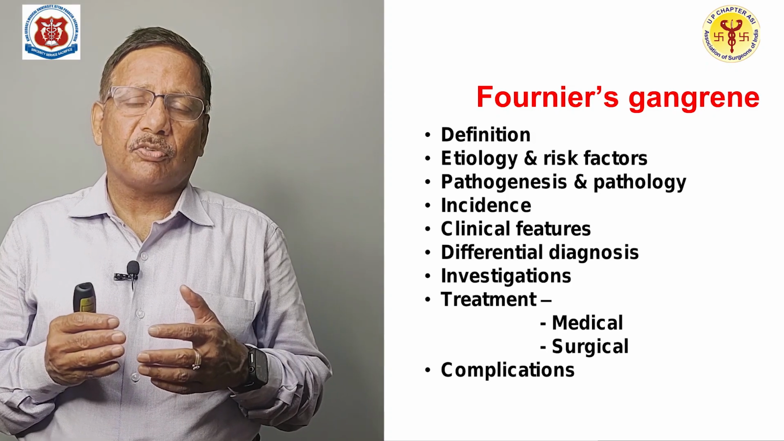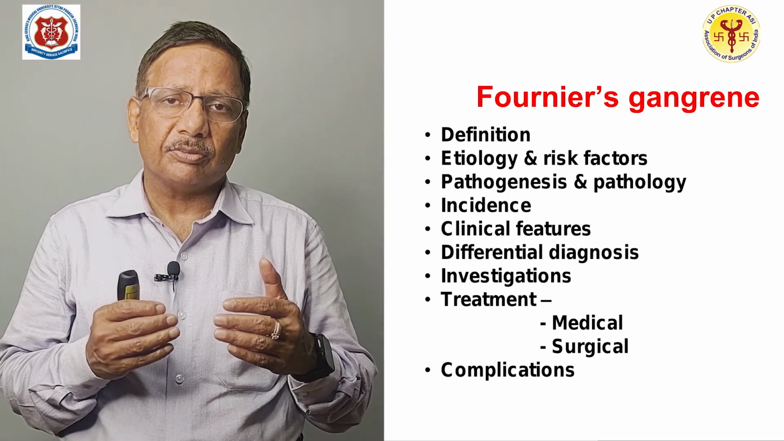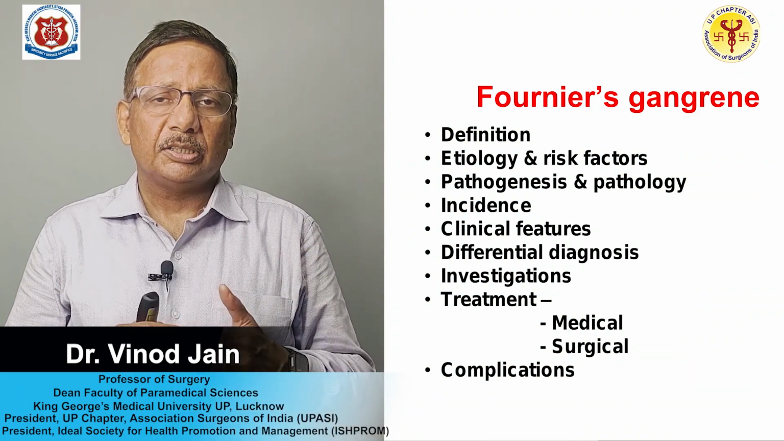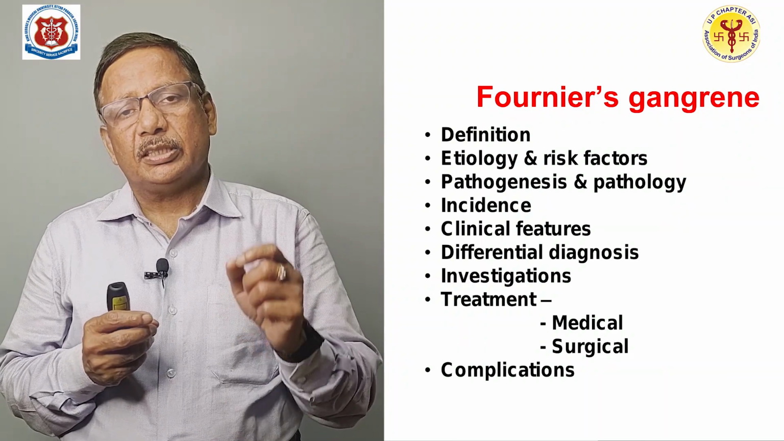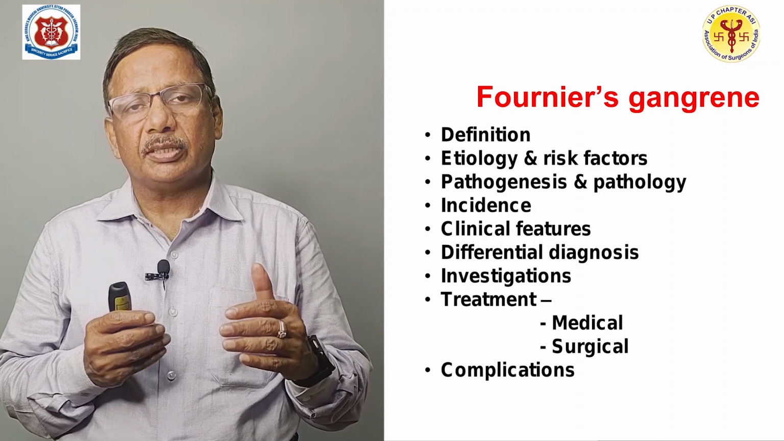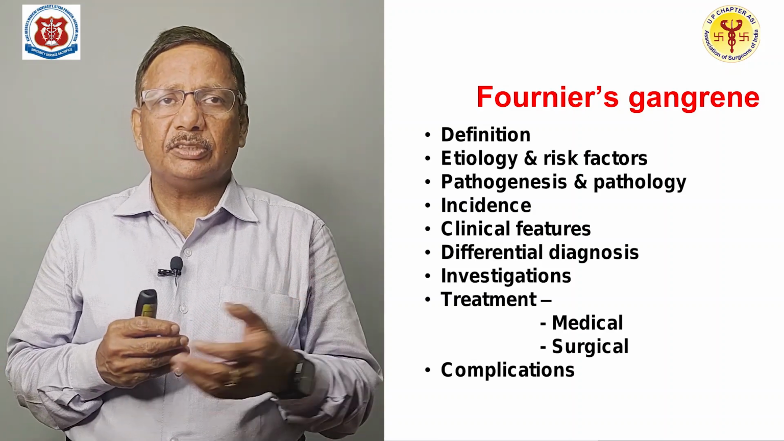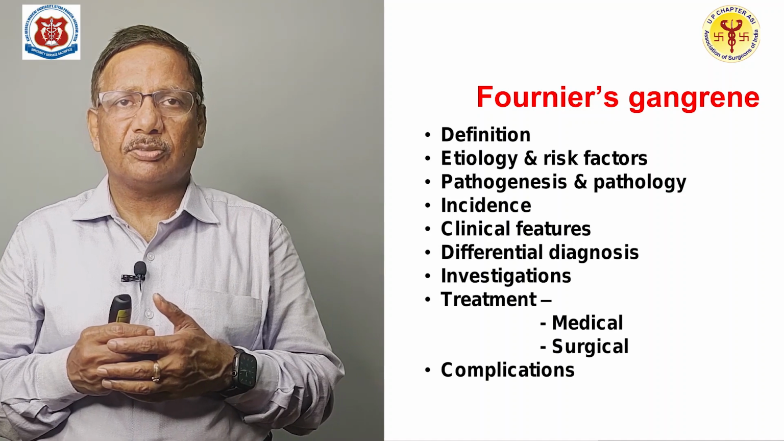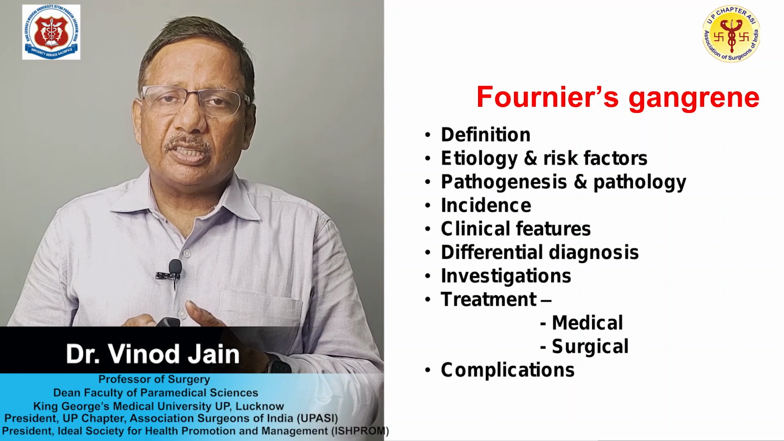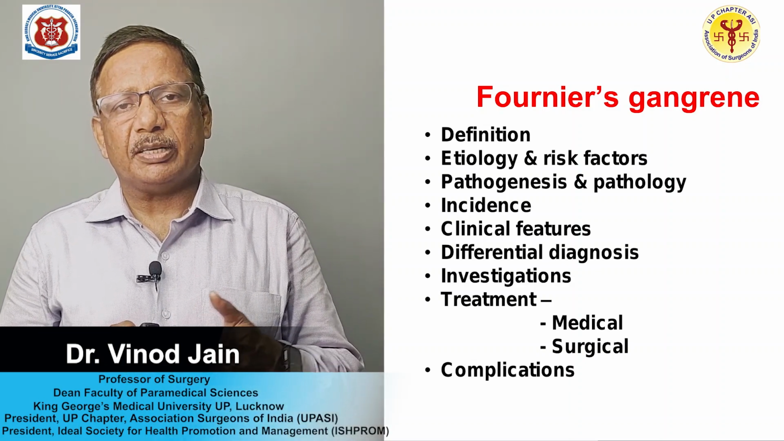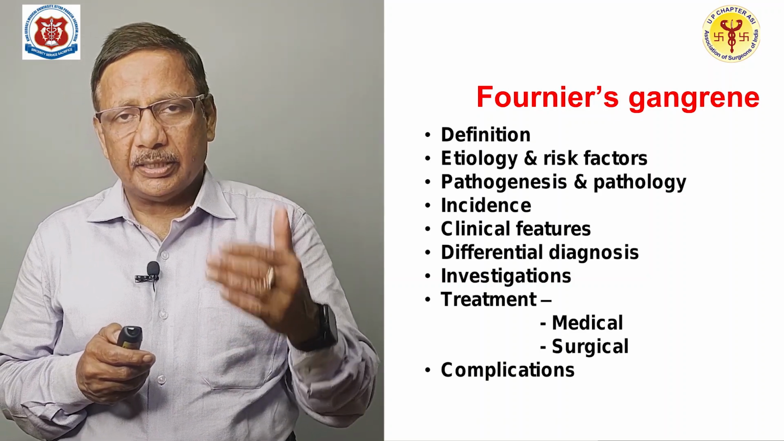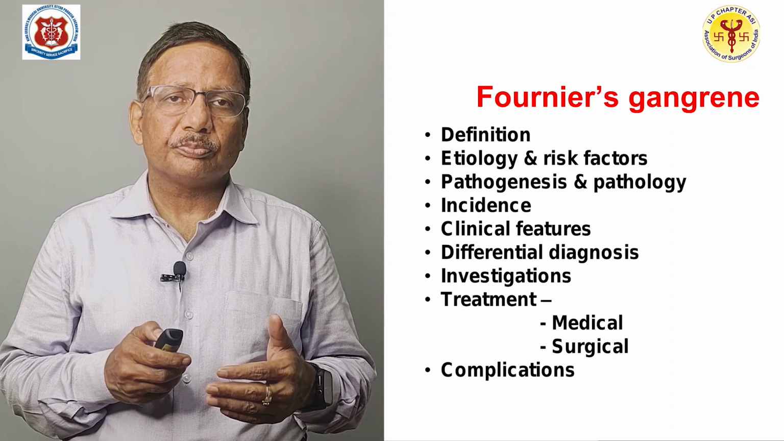We will be discussing this Fournier's gangrene into various headings. See, I keep on telling all students, whether the topic is long or short, you have to classify your headings, and if you classify your headings, you can write at least 4 or 5 lines in each of the headings and you can complete the answer. So, the definition, etiology and the risk factors, the pathogenesis and the pathology, the incidence, the clinical features, differential diagnosis, investigations, treatment, whether medical or surgical, and the complications. These are the headings under which we will be discussing one by one.